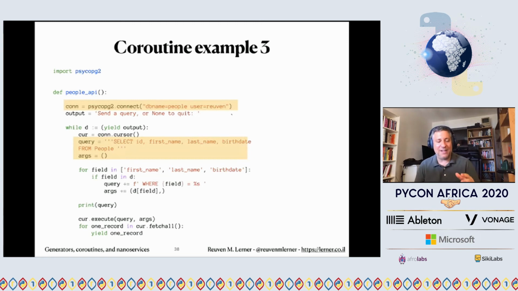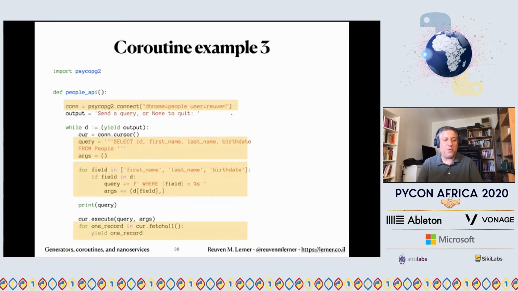And I populated the database with 4 people, me and my 3 children. So this is going to be a very small database. And I can then even do a little trick here where I can get information. I'm going to get a dictionary, right? You can see here my while loop. What am I getting from yield? I'm getting a dictionary. So what we can do is make the dictionary keys match up with the fields in the database. I can create my own tiny little query language here.